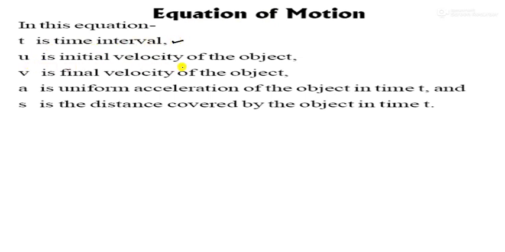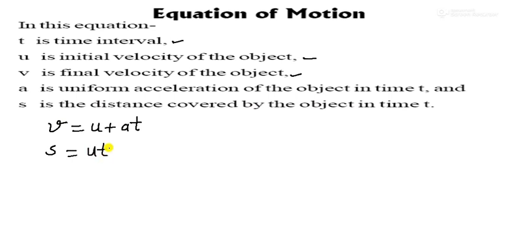That one is very important part of this exercise or lesson. Here is given in this equation what will happen. t is the time interval. Always remember, u is the initial velocity of the object and v is the final velocity of the object, and a is the uniform acceleration of the object in time t, and s is the distance covered by the object in time t. So what is the equation of motion?